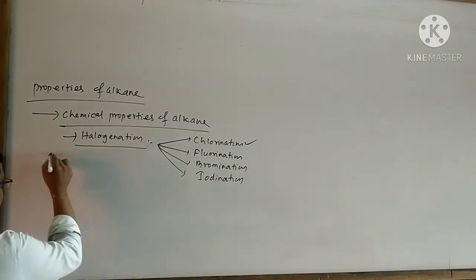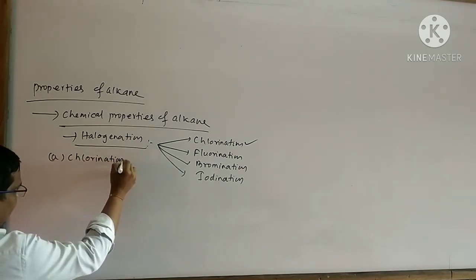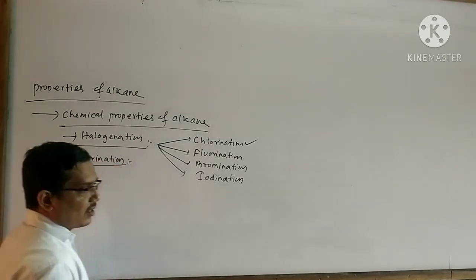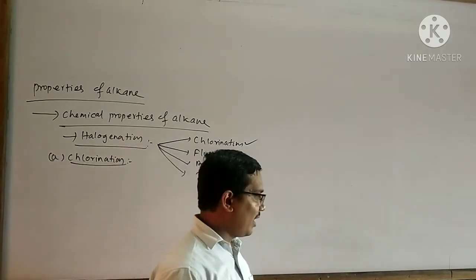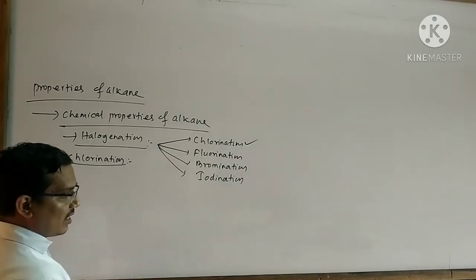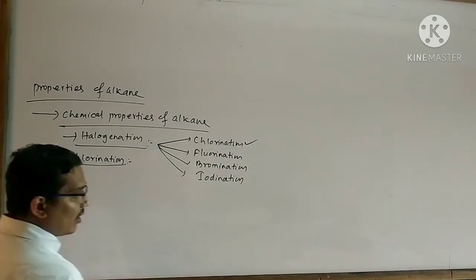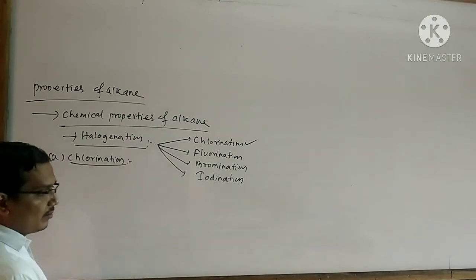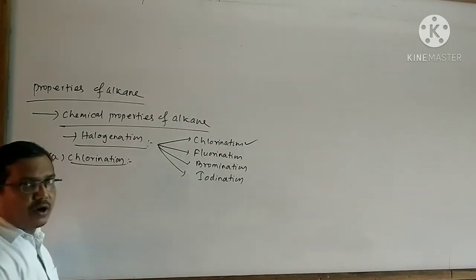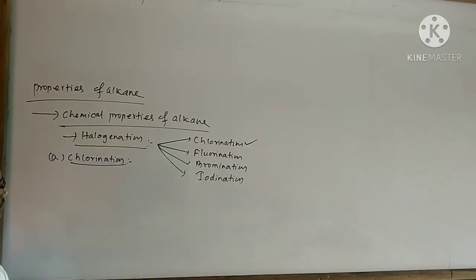What is chlorination? In the chlorination of methane, all the 4 hydrogen atoms present in the molecule get replaced by chlorine atoms one by one to form a mixture of different substituted products.